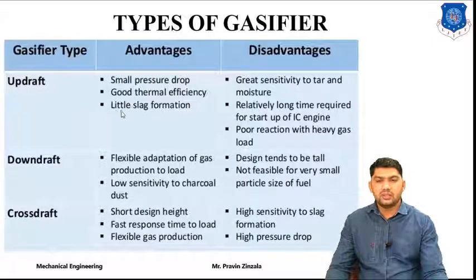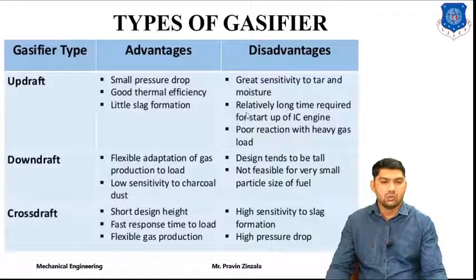Now we will compare the updraft, downdraft and cross draft gasifiers, with their advantages and disadvantages. The advantages of updraft are a small pressure drop, good thermal efficiency and little sludge formation. The disadvantages are great sensitivity to tar and moisture, a relatively long time required for startup of the IC engine, and poor reaction with heavy gas loads.